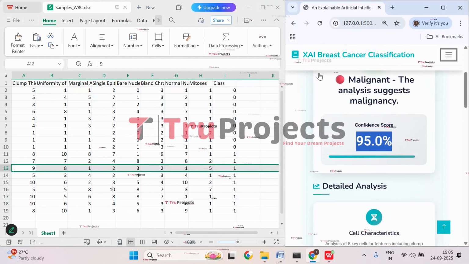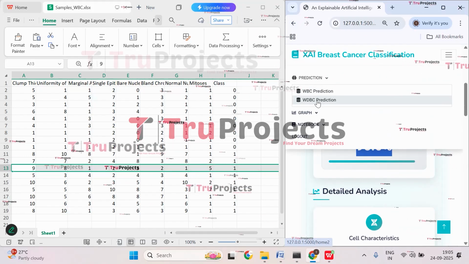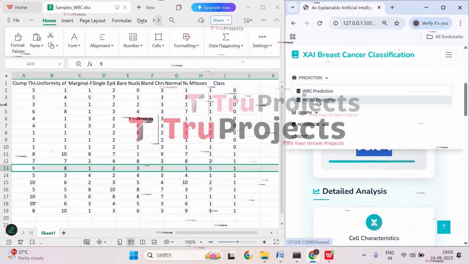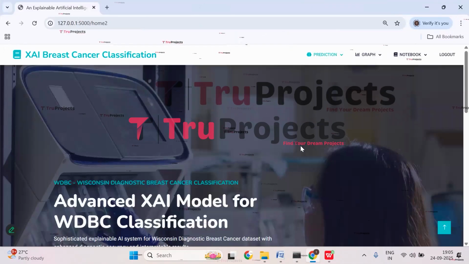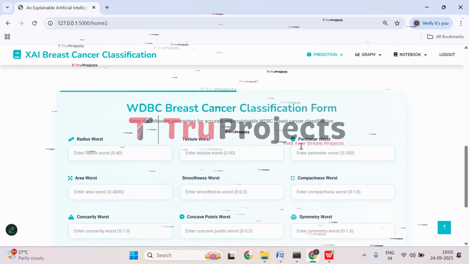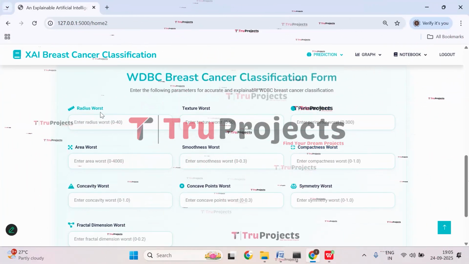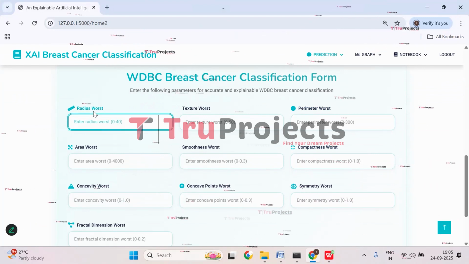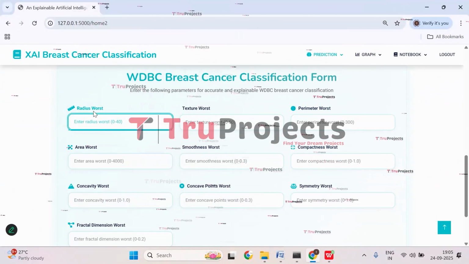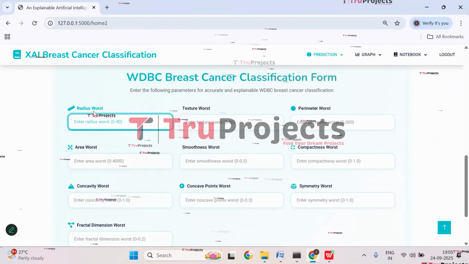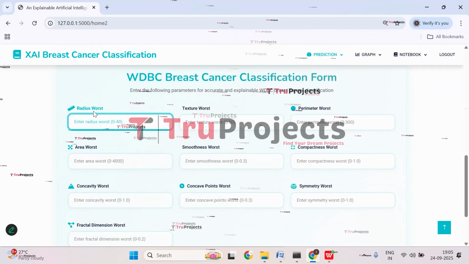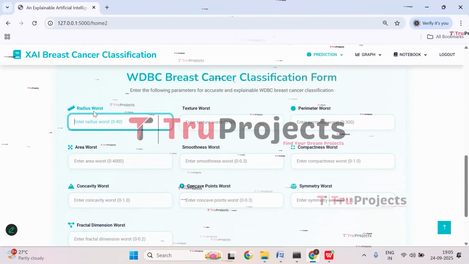Let's check with the other data set. So click on WDBC prediction, click on that. And here also we have some parameters that need to be entered. So let's see what these are. The first one we have is the radius worst. This measures the largest radius of the tumor cells in the sample. Higher values can indicate larger or more abnormal cells.